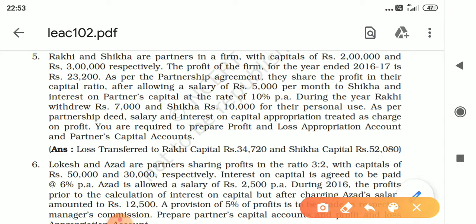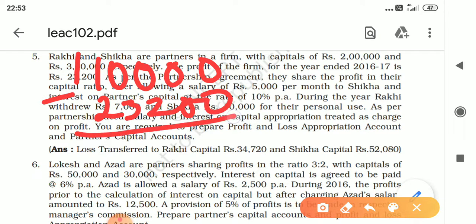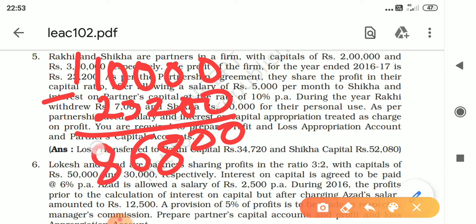Okay, so let us see. 1,10,000 minus 23,200 is 86,800. Now this will be shared in capital ratio, that is 2:3.